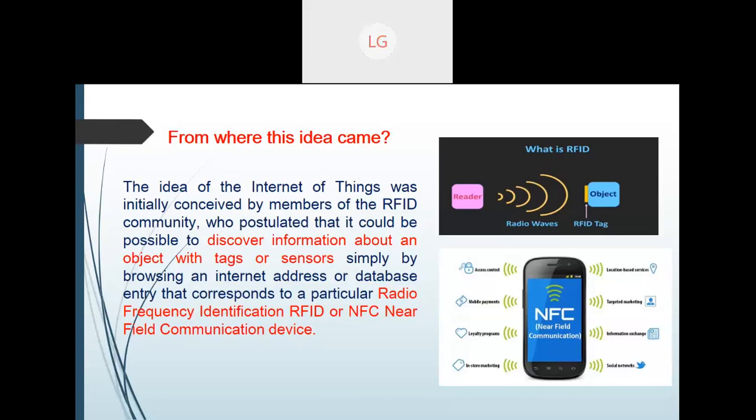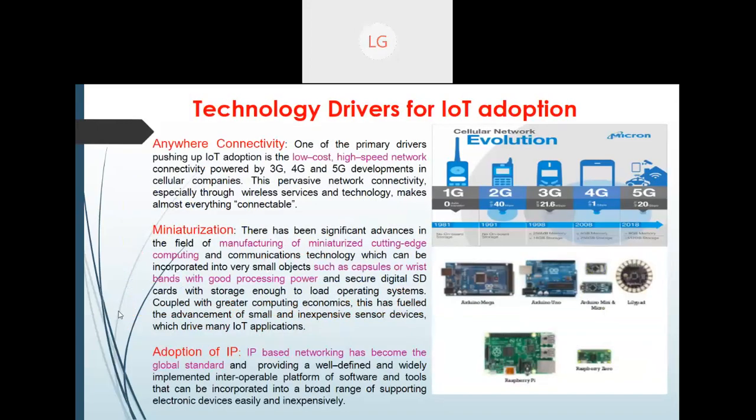Okay. Another thing, which is very important: once we know what IoT is, how it started, what the terminology is, and the basic idea, another thing I wanted to cover is the technological drivers.